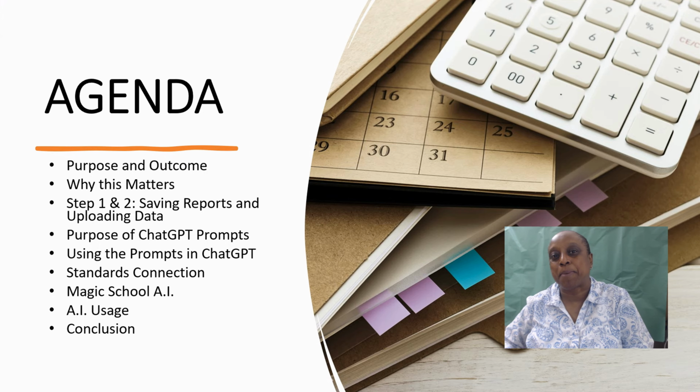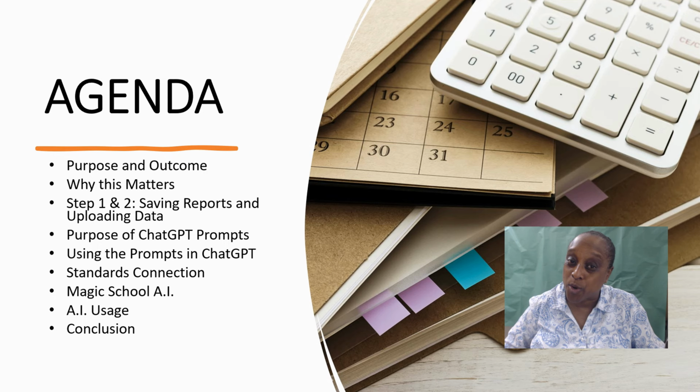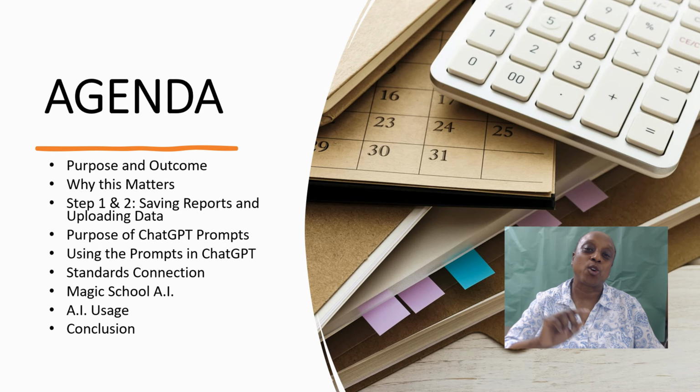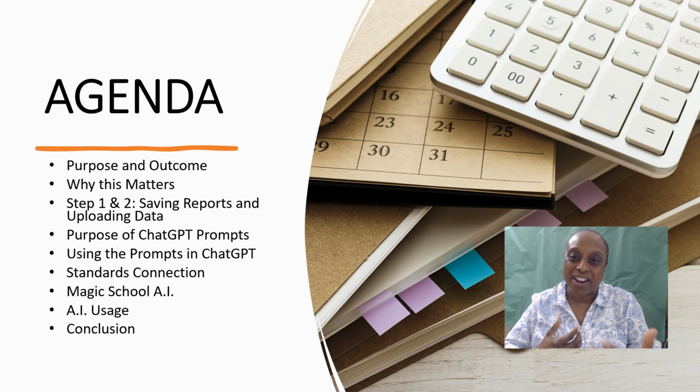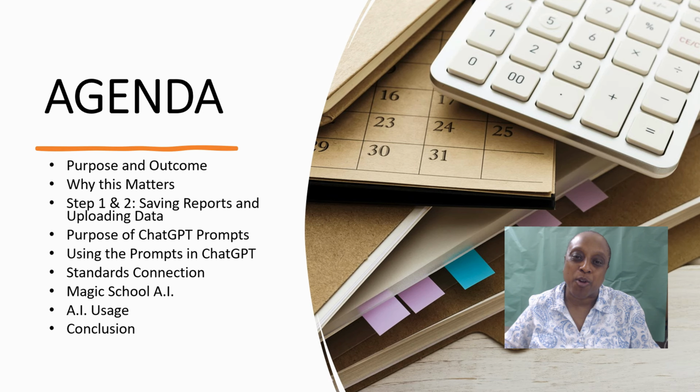And we're going to talk a little bit about AI usage as well, and then we're going to conclude. We're also going to go ahead and take a look at ChatGPT so I can show you how I got all the information that I wanted when I put those prompts within ChatGPT.